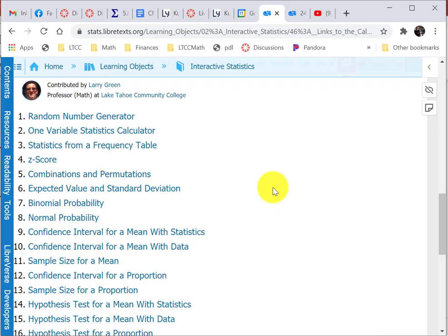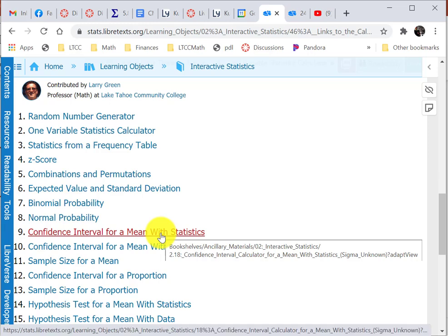Here's my calculator. We want a confidence interval for the mean ticket price. So we go find a confidence interval for the mean, and we have statistics because we have the sample mean and the sample standard deviation. We don't have data. So I go to number 9, which is confidence interval for a mean with statistics.